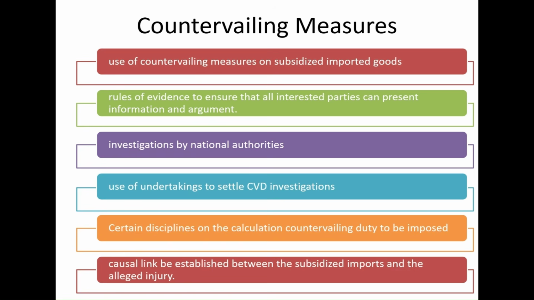When subsidized goods from one country result in material injury to the domestic companies in the importing country, then according to the agreement, the importing country can use countervailing measures on subsidized imported goods, which means that they can impose countervailing duties. The first step in this direction is that there should be representation from the domestic companies, after which the investigation can be initiated by national authorities.